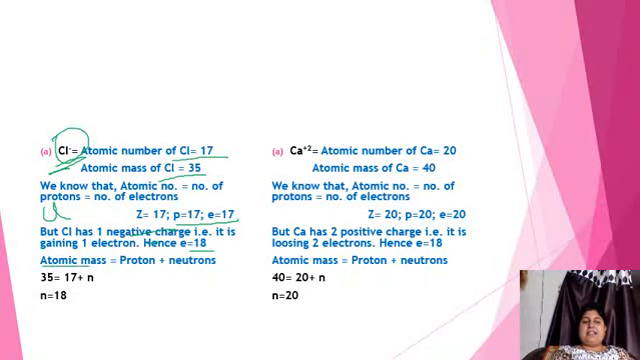And the atomic mass is equal to protons plus neutrons. Mass given, protons given, so the neutrons will be 18.